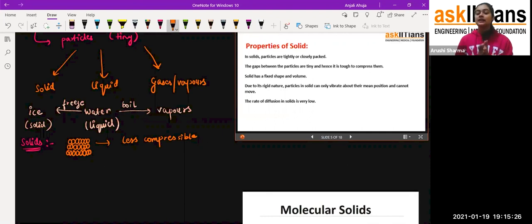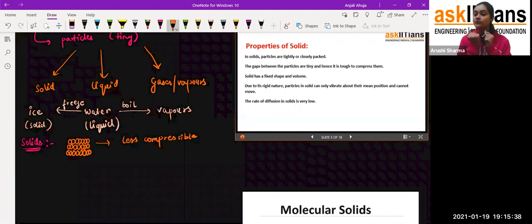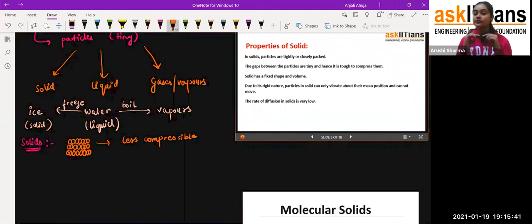Okay, now, student, as the third point says, solid has a fixed shape and volume. Now, my dear students, why are we saying it has a fixed shape and volume? See, this pen has this fixed shape. If I try to compress it and apply force over it, what will happen? It is not going to change its shape at any cost.